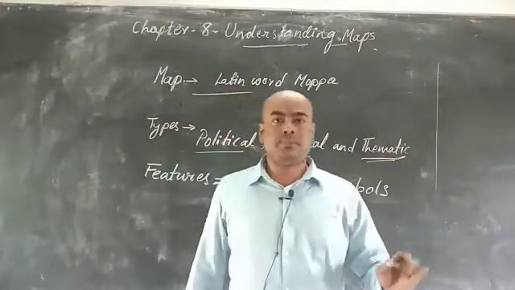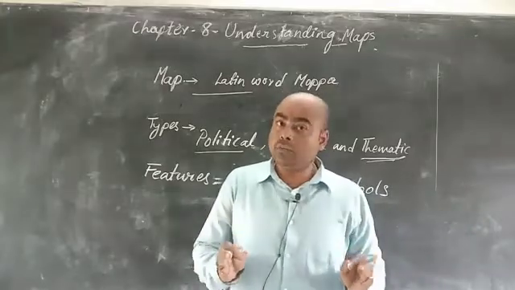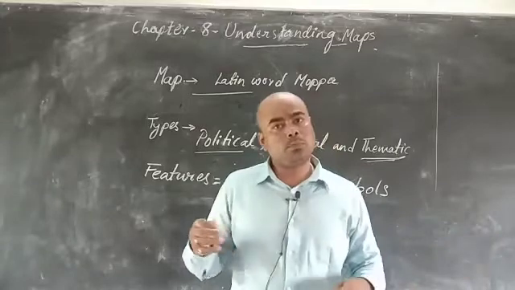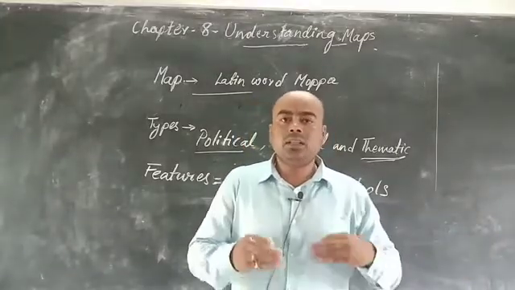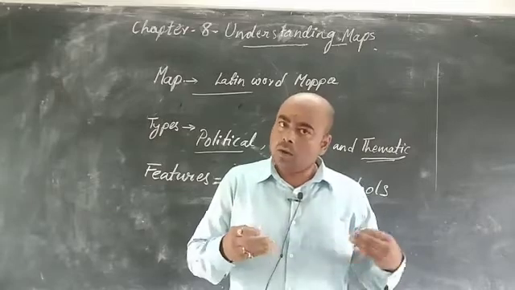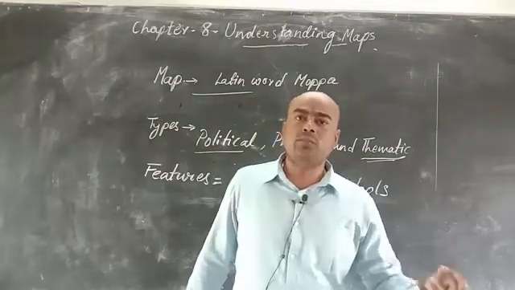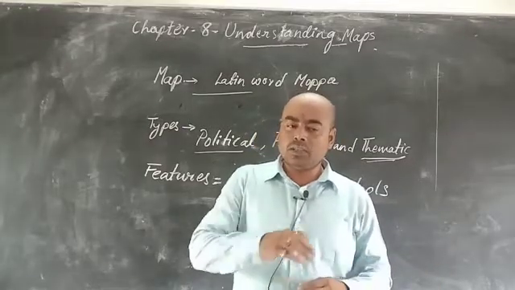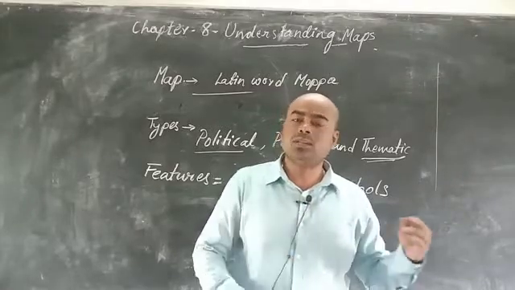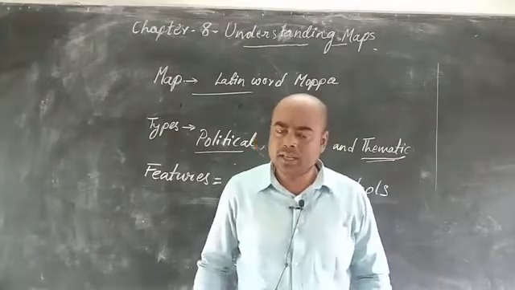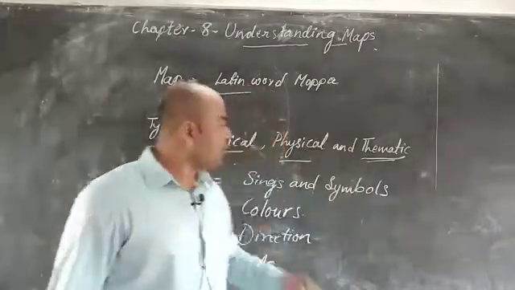Suppose a map is titled agriculture of India. It will not show the physical features or political boundaries. It will show the agricultural products, where the different types of agriculture are grown in India. Suppose a map is titled rainfall in India. It will show the quantity of rainfall in different parts of India, and only rainfall. Is that clear? So these are the three main types of maps: political, physical and thematic.